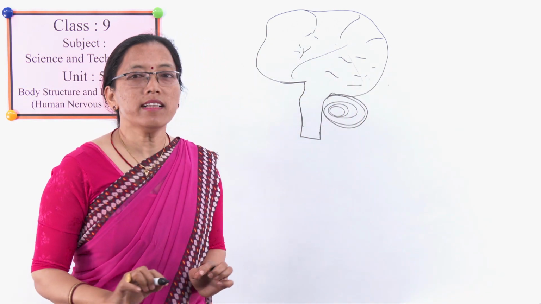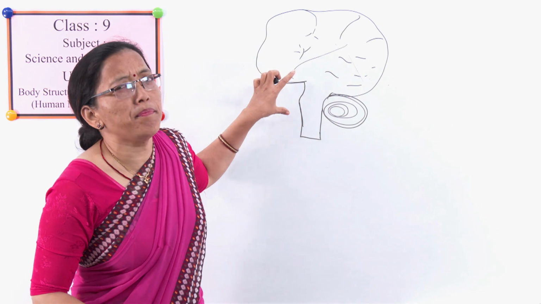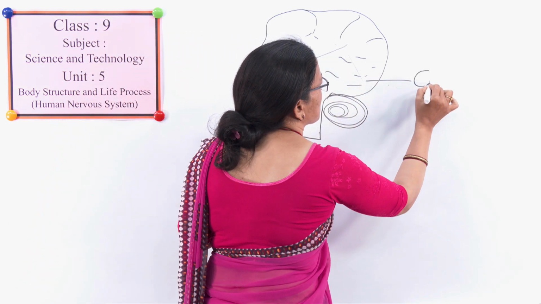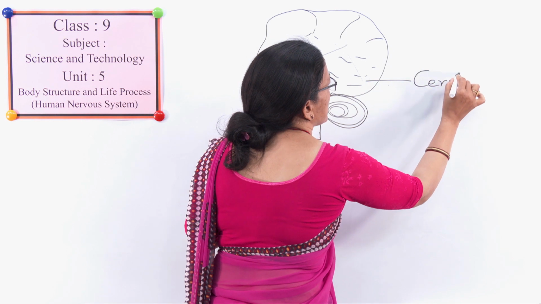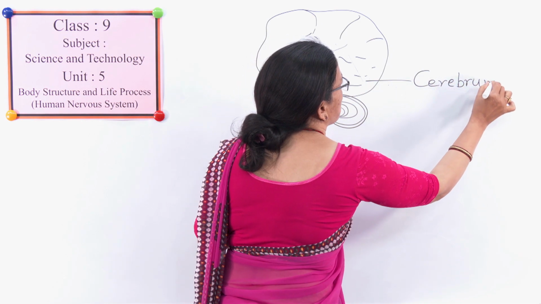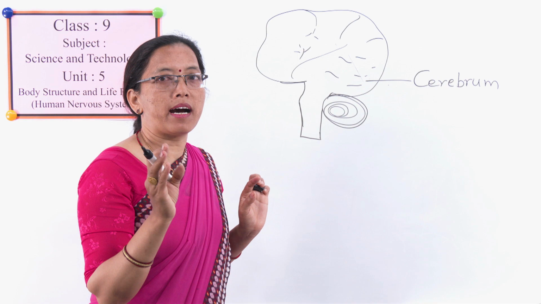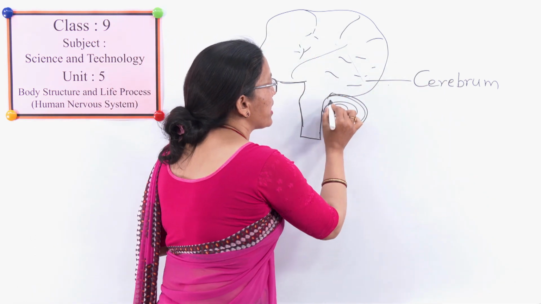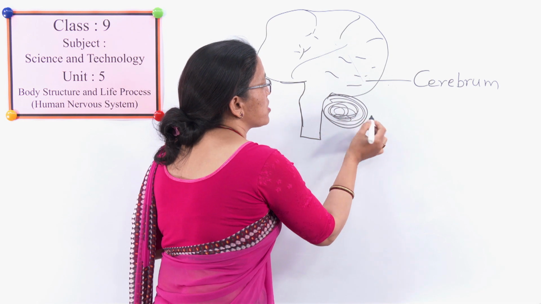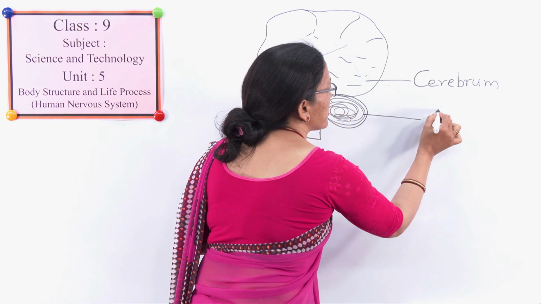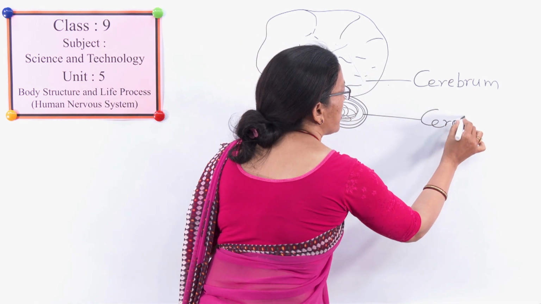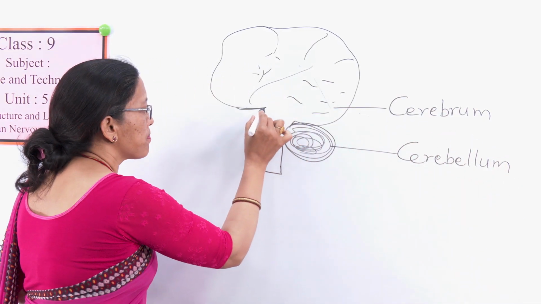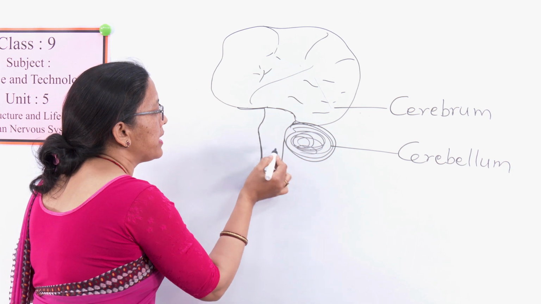Okay, we can make it in the same simple manner. Just label it. What is this? Cerebrum. Our brain has mainly three parts. The largest part is called cerebrum, and another small one, which is just like a lemon, is called cerebellum, and this part is called brainstem.